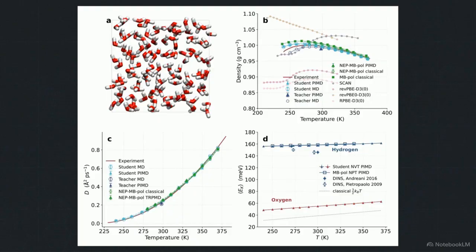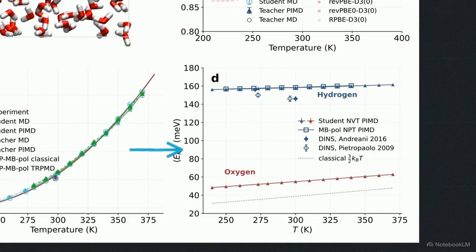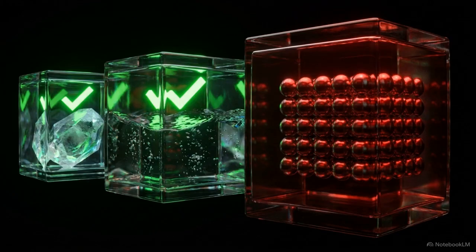Looking at these charts for the density isobar and the self-diffusion coefficient, the student model's predictions align with the experimental data. It captured both classical mechanics and quantum nuclear behaviors across the entire temperature spectrum. As you can see in this bottom right plot of nuclear kinetic energy, the student tracked complex quantum fluctuations in the hydrogen and oxygen atoms. Mapping this much data across such a broad temperature range was only computationally viable because of the student model's raw speed. With static solids and chaotic liquids mastered, the architecture is proven stable.